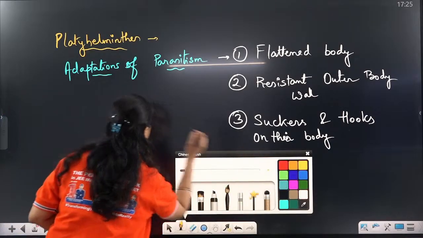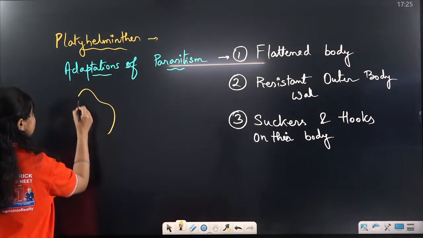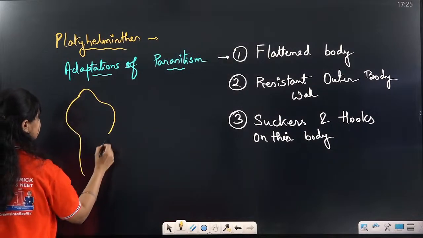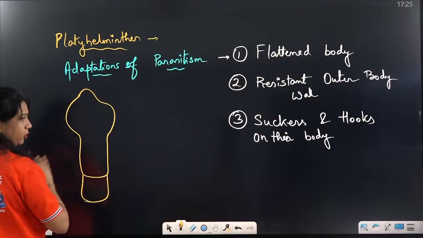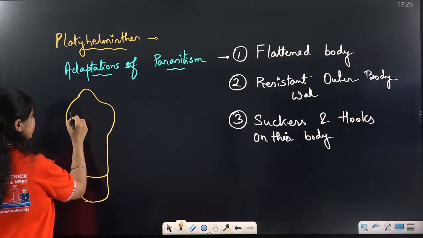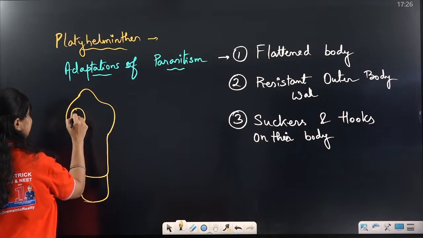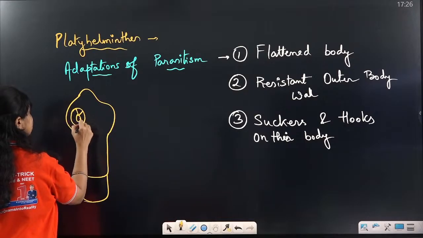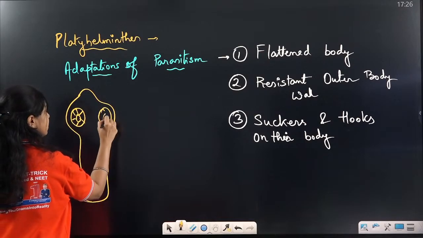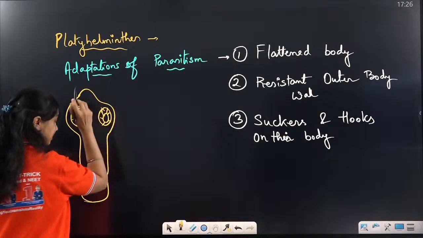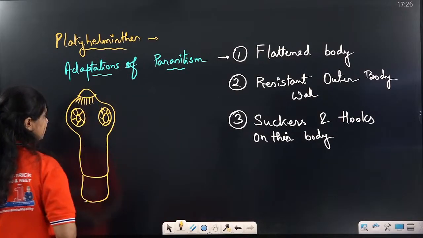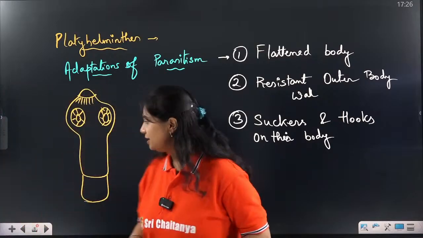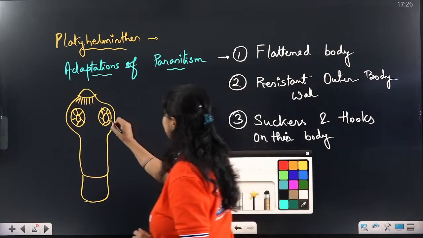For example, in the case of Taenia solium, this is the head structure of Taenia solium. They have hooks and suckers like this. These are the suckers. Do not consider these to be eyes. These are suckers, and this is the layer of hooks present. So what do these hooks and suckers help with?